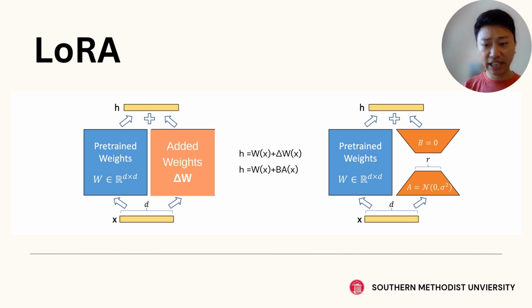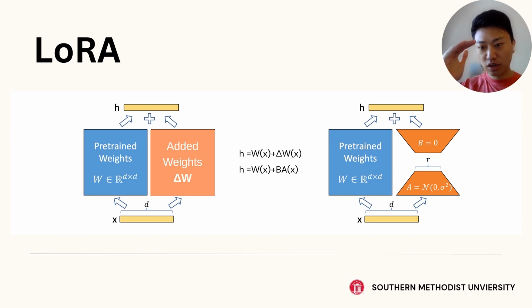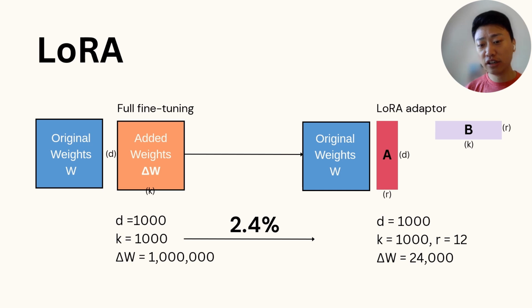There's a concept called LoRA, low rank adaptation. It's basically an idea that we have our original weights, we can quantize them, but when we're training and adding additional weights, what if we can find a lower rank, which could mean a lower dimension, that we can use? Delta W is our added weights. Now we're decomposing that matrix into two matrices called A and B. When we multiply A and B, we get back to the bigger matrix. It's basically matrix decomposition: finding two smaller matrices to multiply together to get a bigger matrix.